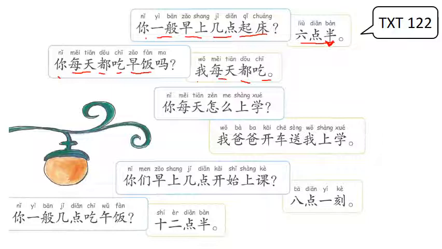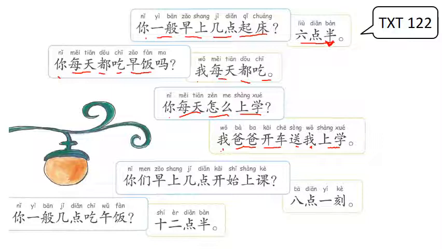你每天怎么上学? Now this is a question that's coming back from the transport topic that we did. You, every day, 怎么 means how, and 上学 is to attend school. So you, every day, how attend school, which is pretty much how do you get to school every day. And we have 我爸爸开车送我上学. So I, or my, 爸爸, dad, so my dad, 开车 is to drive. 送 is to drop off. 我 is me. 上学 attend school. So it's saying my dad drives the car to drop me off at school.